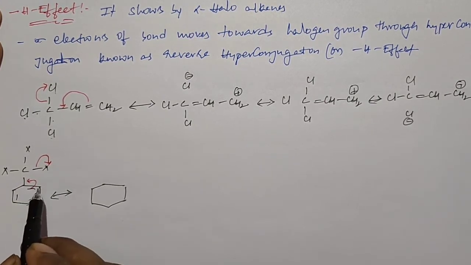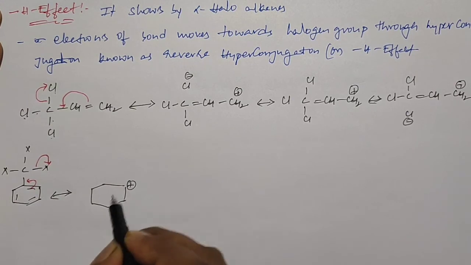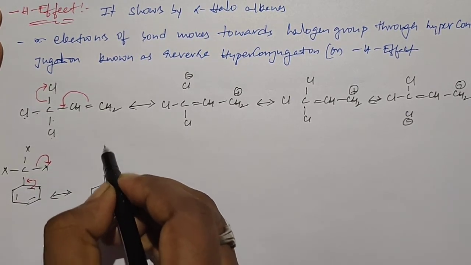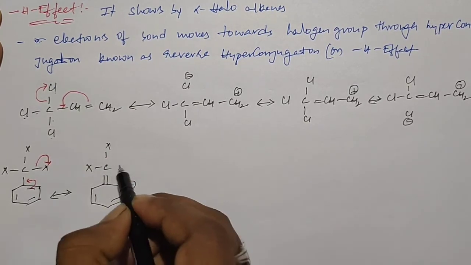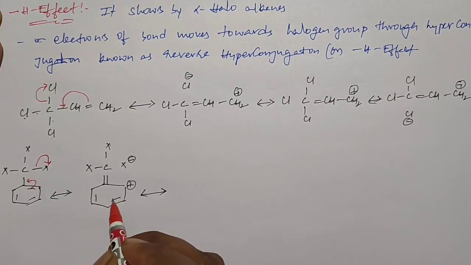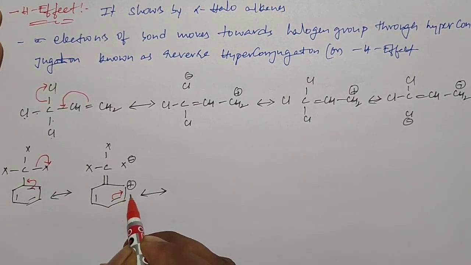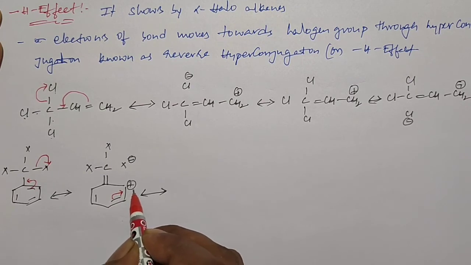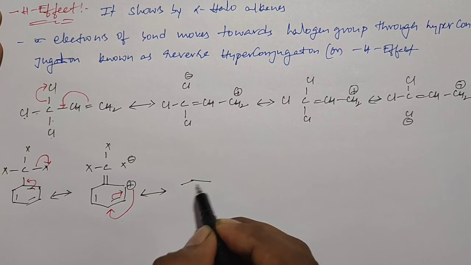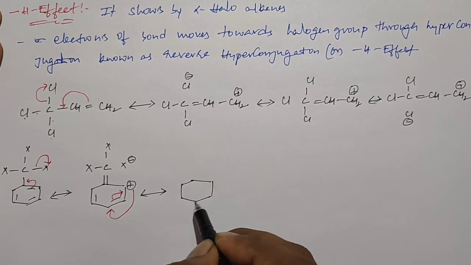Here this carbon can lose electrons, so we get a positive charge. Here we get a double bond to X, and this X gets the minus charge. If this positive charge is relocated, these pi electrons shift towards here as lone pair electrons and the positive charge shifts to this carbon, then we get the second structure.